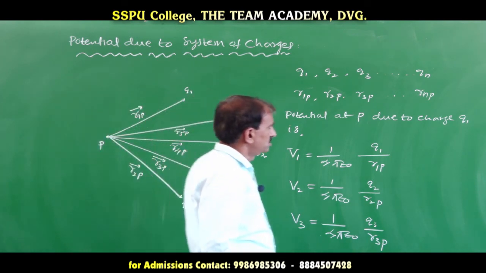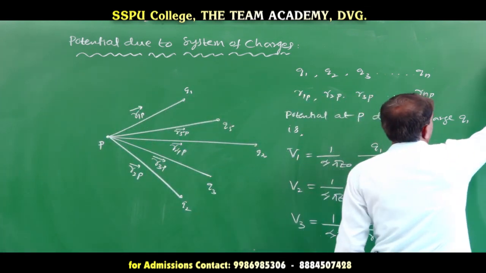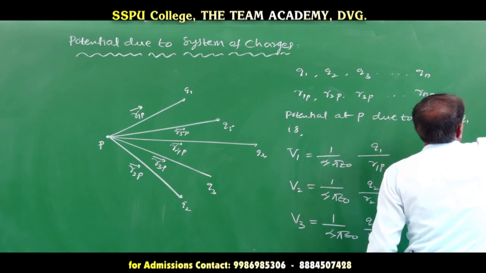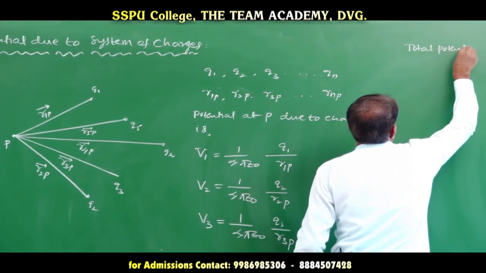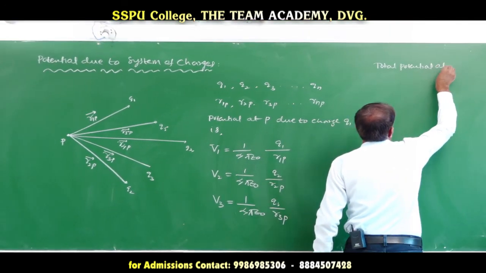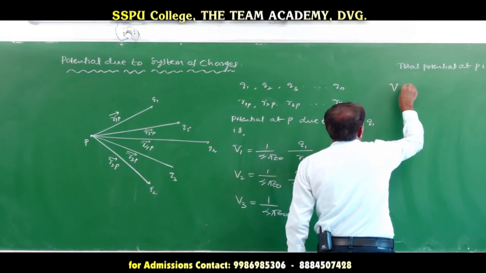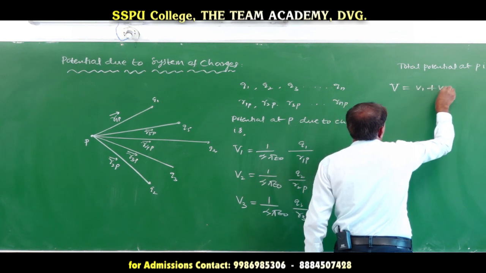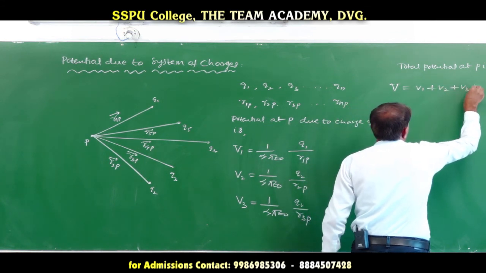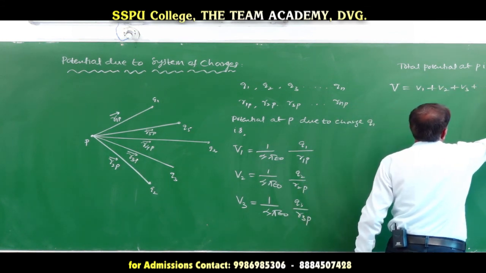Now the total potential at P is V equal to V1 plus V2 plus V3 plus etc. plus Vn.